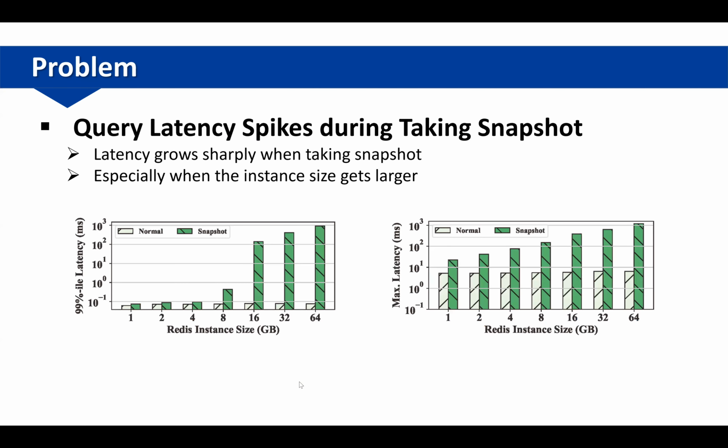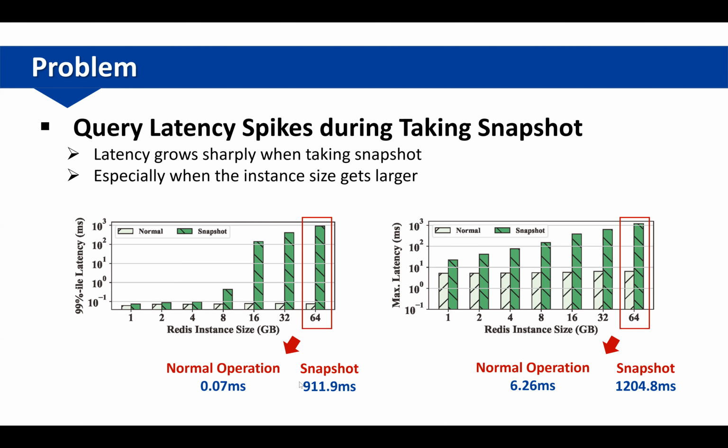We find that there lies a latency spike problem while using fork to take the snapshot, as shown in these figures. The figures show the P99 latency and max latency of Redis with different sizes of instance during normal operation and snapshot. We find that the latency of query grows sharply during snapshot, especially when the instance size gets larger. For example, in a 64 GB instance, the max latency grows from about 6 milliseconds to about 1,200 milliseconds.